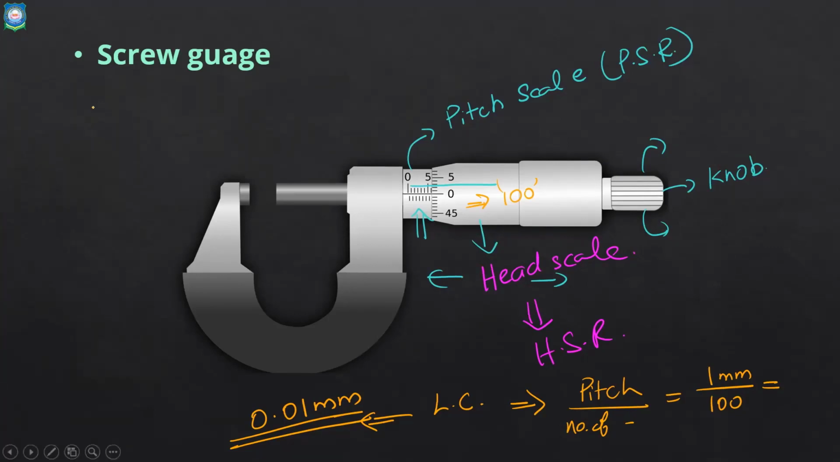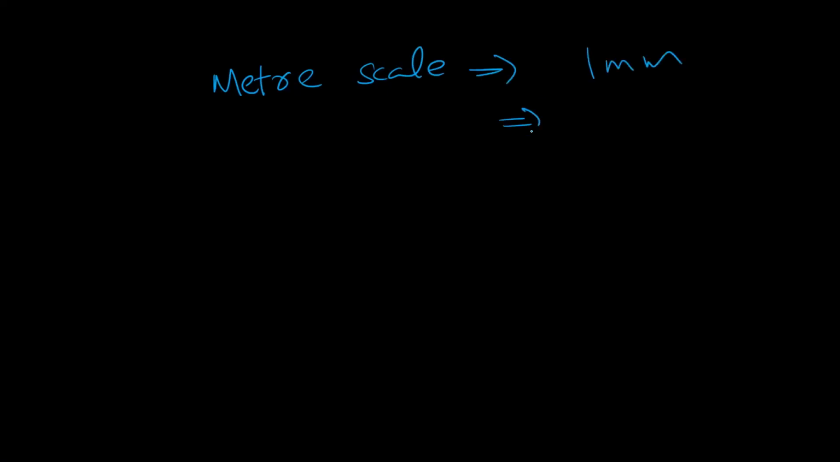We have seen three scales. First one was the meter scale. What's the least count of a meter scale? Tell fast, those who remember. It is 1 millimeter, or in centimeter, 0.1 centimeter.